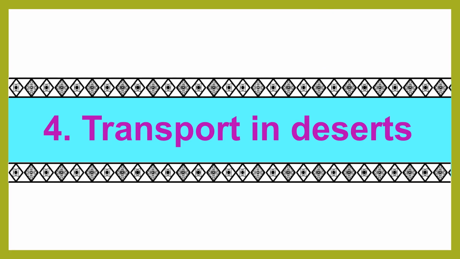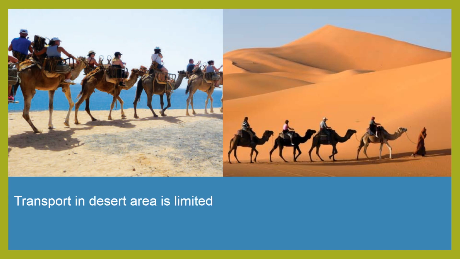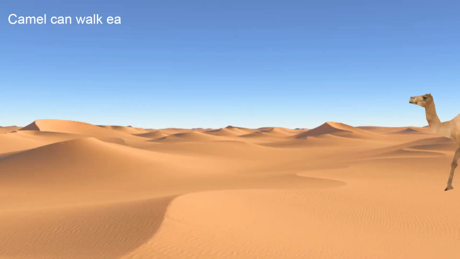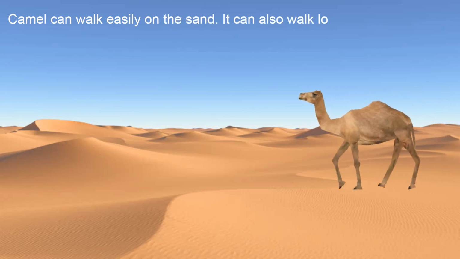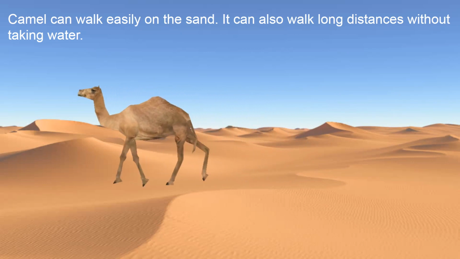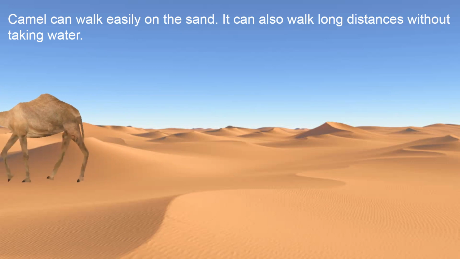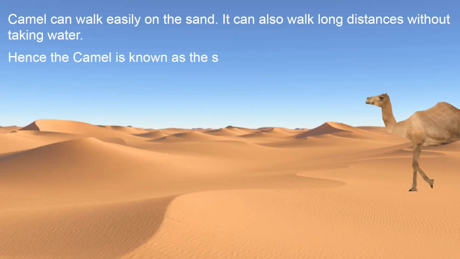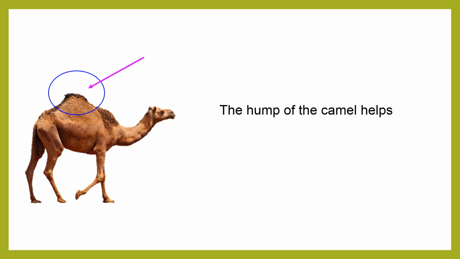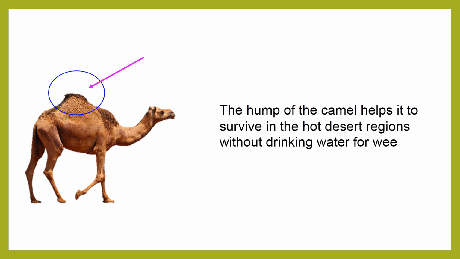Next, transport in deserts. Transport in desert areas is limited. Therefore, the primary means of transport is the camel. Camel can walk easily on the sand. It can also walk long distance without taking water. Hence, the camel is known as the ship of the desert. The hump of the camel helps it to survive in the hot desert regions without drinking water for weeks.